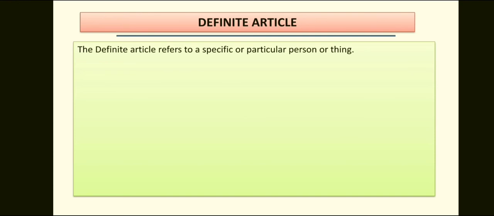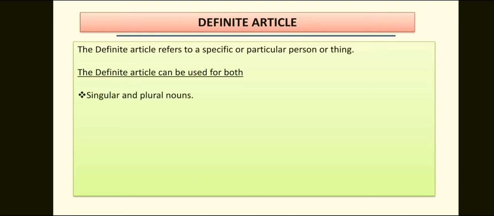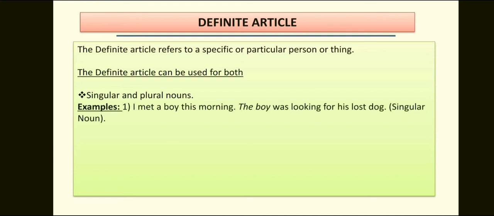Now let us know about the definite article. The definite article refers to a specific or particular person or thing. The definite article can be used for both singular and plural nouns. For example, I met a boy this morning. The boy was looking for his lost dog. It is an example of a singular noun. The teachers of our school follow our dress code. This is an example of a plural noun.